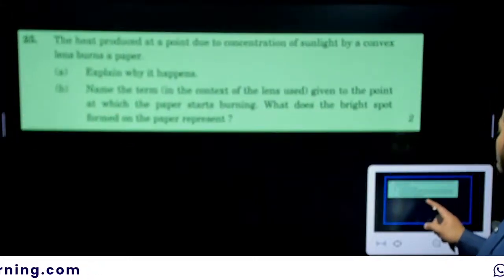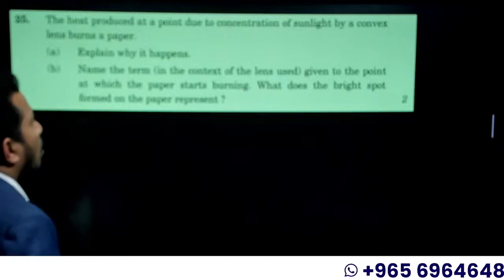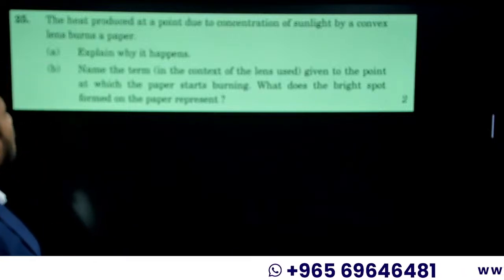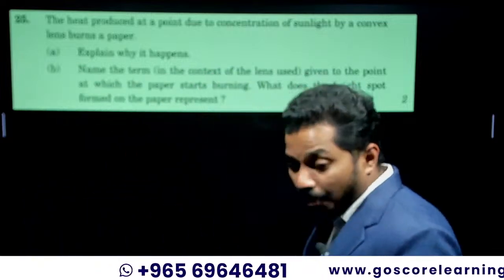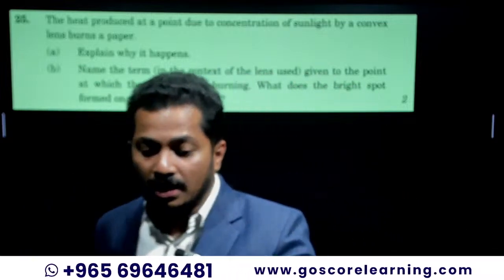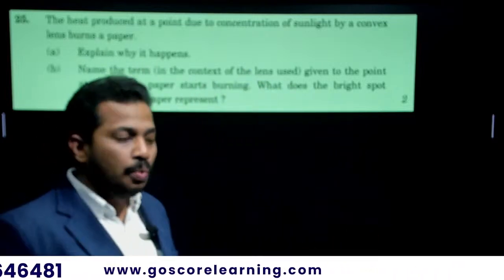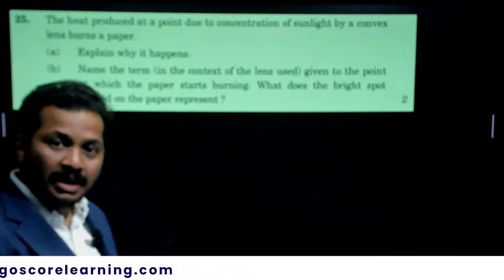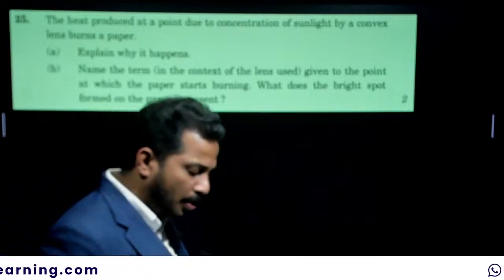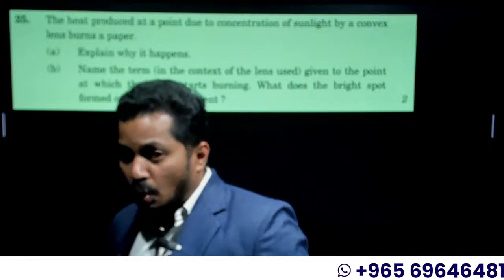Okay, let us move to Section B. The heat produced at a point due to the concentration of sunlight by a convex lens burns a paper. You might have seen this using a magnifying glass, you might have experimented with burning a paper in sunlight using it. How is it happening? Explain what happens.